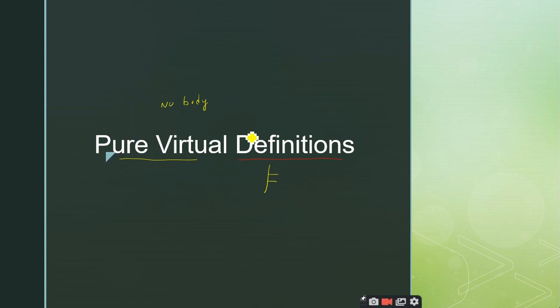But pure virtual definitions means you are going to give one or two lines inside the pure virtual functions. Those are called pure virtual definitions. So when you give one or two statements inside the pure virtual functions, those statements are called pure virtual definition.